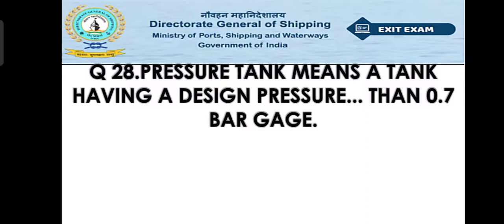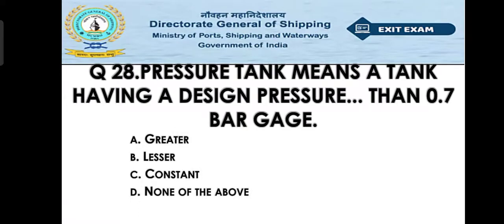Now move to question number 28. Pressure tank means a tank having a design pressure dash than 0.7 bar gauge. So option A greater, option B lesser, option C constant, option D none of the above. So the right answer will be option A, that is the greater. So the pressure tank means a tank having a design pressure greater than 0.7 bar gauge.